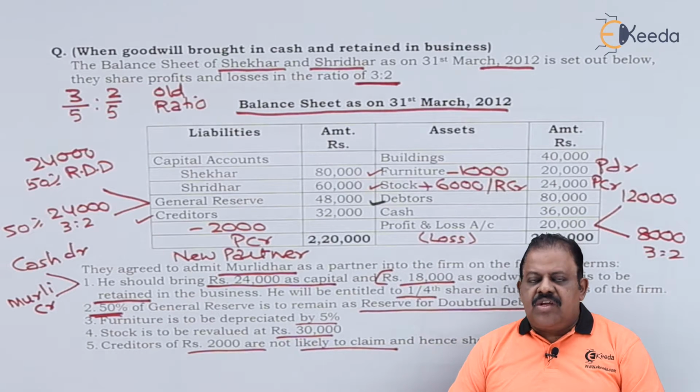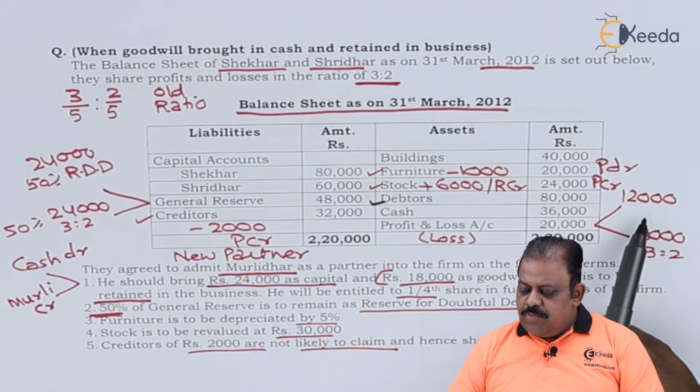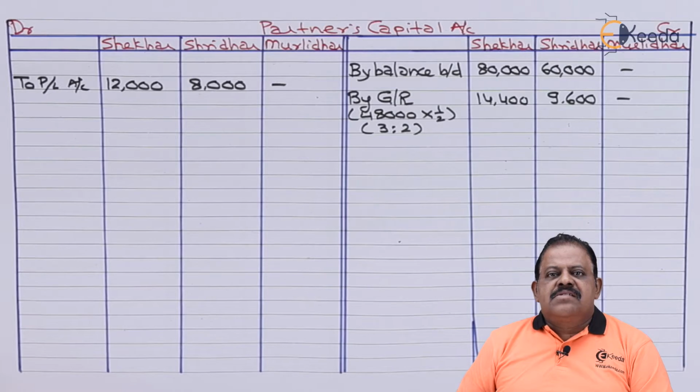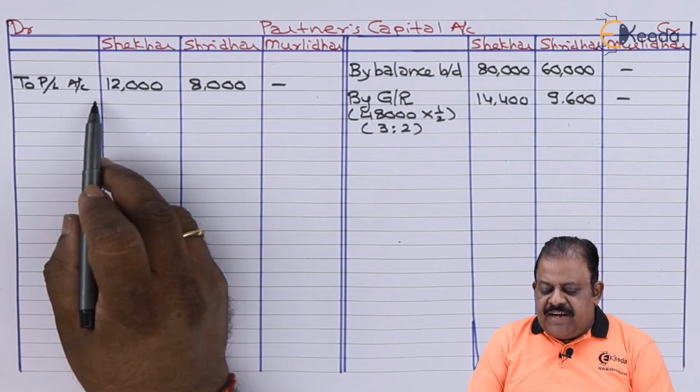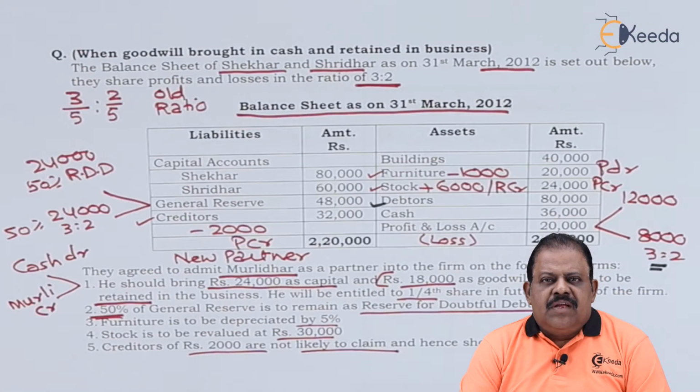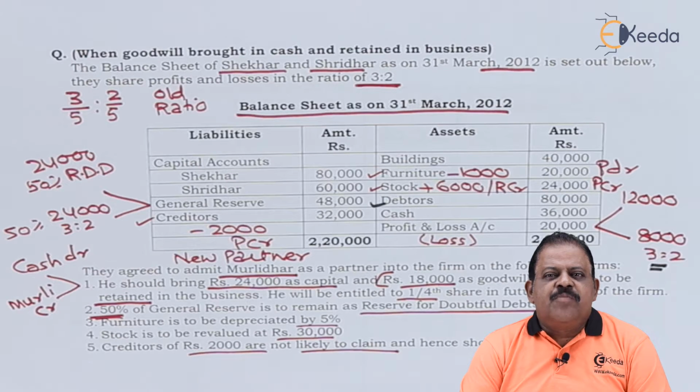Profit and loss account, it's a loss of 20,000, distributed between old partners in the profit sharing ratio 3:2. Partners capital account debit to profit and loss account. Shekhar 12,000, Sridhar 8,000. Let us go for adjustments.